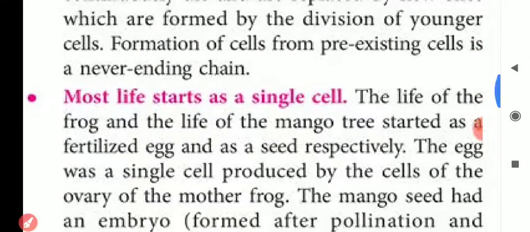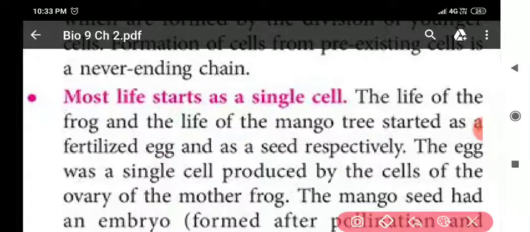Next, most life starts as a single cell. From the start of this chapter I have been speaking about this point. I have told you that every living organism starts its life from a single cell, whether it is a plant, animal, or human being.